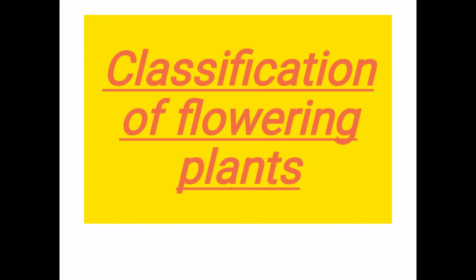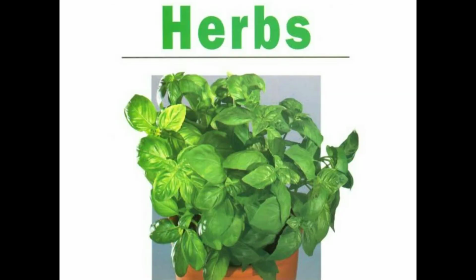Let us study about classification of flowering plants. Flowering plants are classified on the basis of structure and size into five groups, namely herbs, shrubs, creepers, climbers, and trees. Herbs, the little ones.